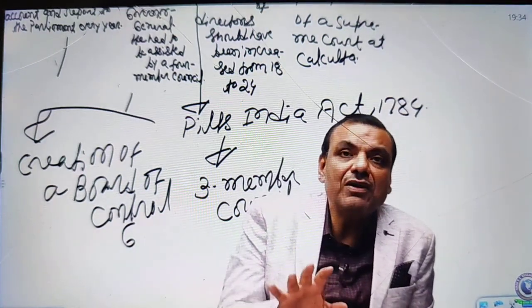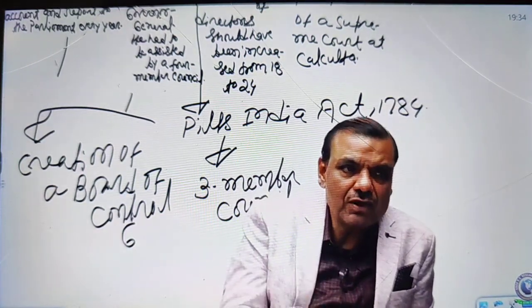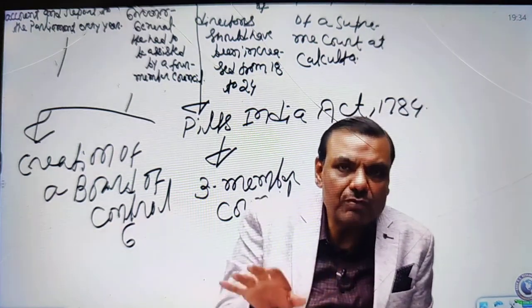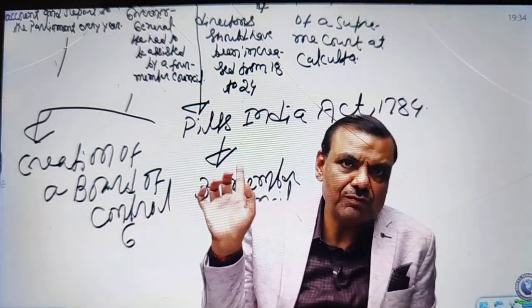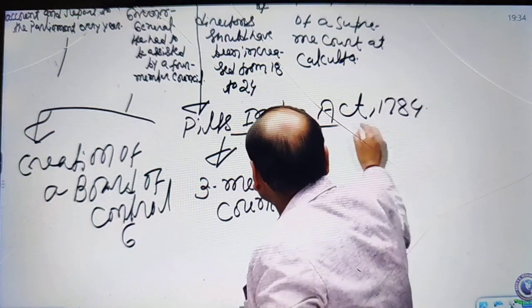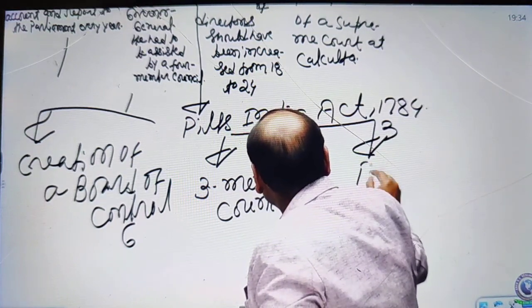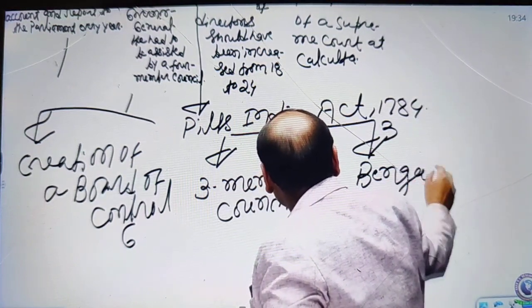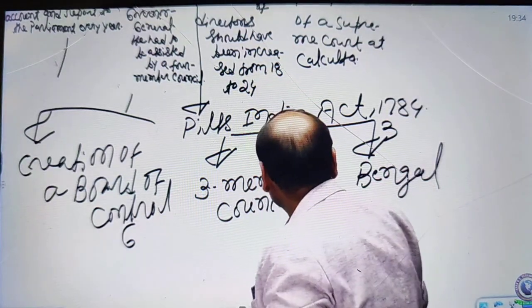At that time, Warren Hastings demanded, please give me the right to overrule the veto of the council. But Parliament didn't give him the right to overrule the veto of the council. But at least some relief was given. And the third one was, once again it was emphasized that Bengal should supervise Madras and Bombay in a greater manner.